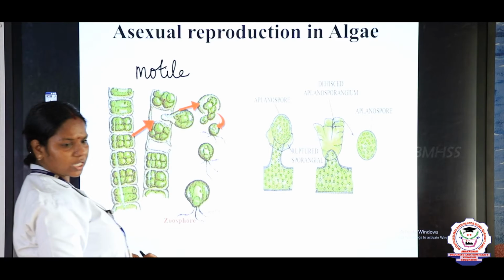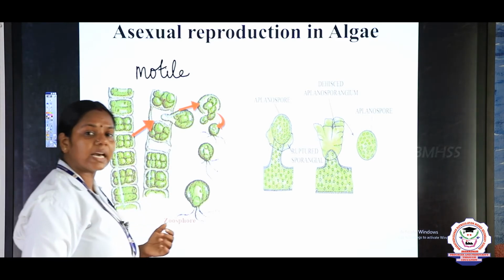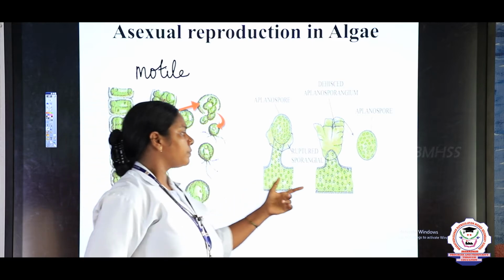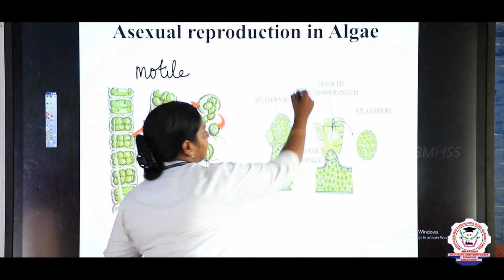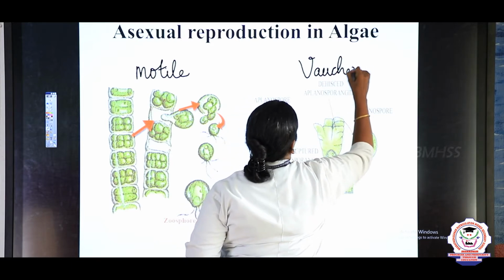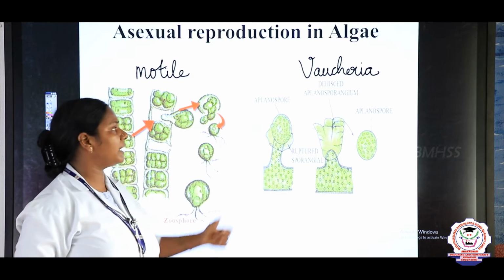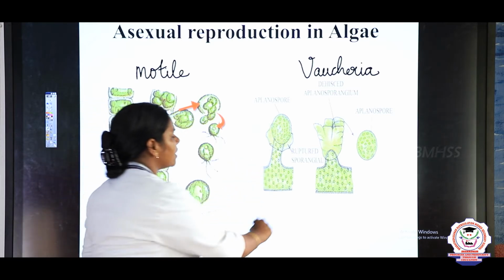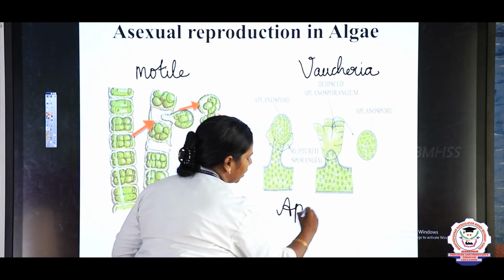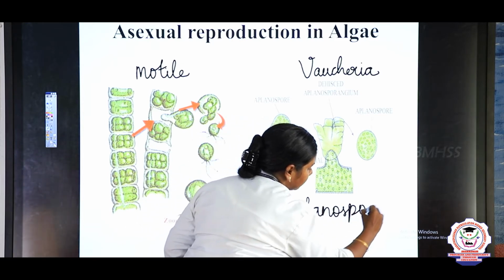Example, Chlamydomonas, Ulothrix, they can reproduce by producing spores. And Vaucheria is a type of algae that reproduces by means of aplanospores. What do I mean by aplanospores? The non-motile spores we call aplanospores.